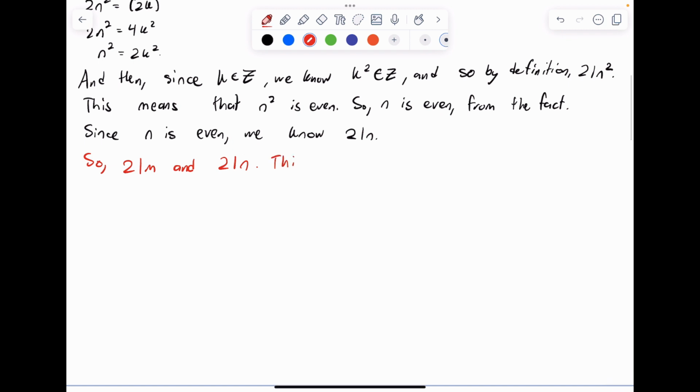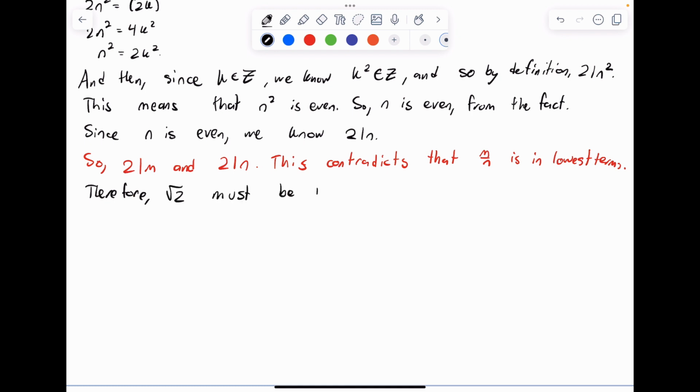So this contradicts that m over n is in lowest terms. So therefore, square root of 2 must be irrational.